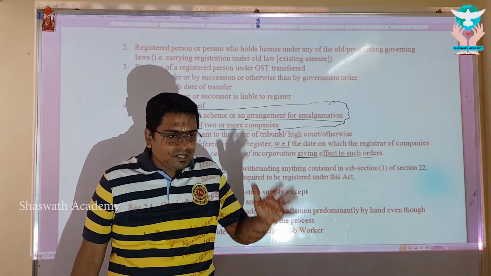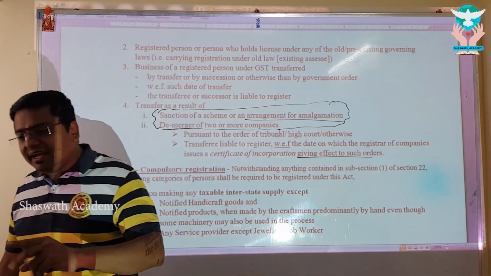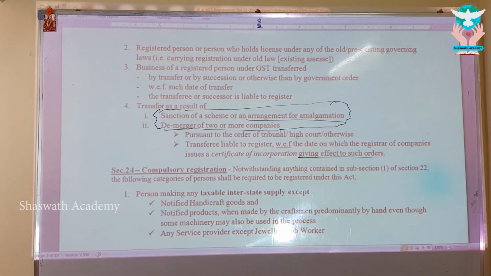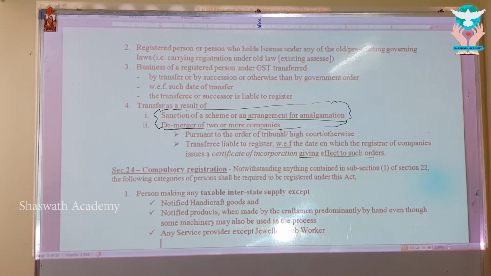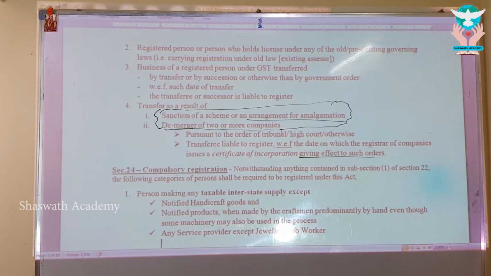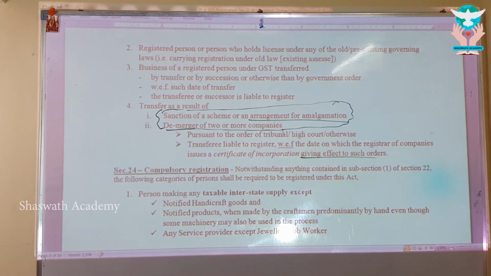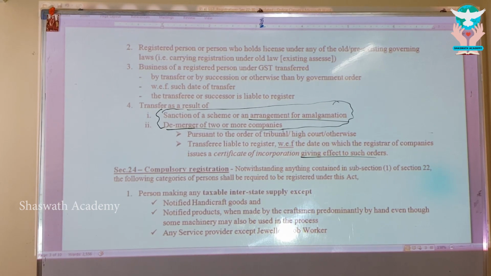Clear, my dear? Everybody? Now go ahead and revise section 22, subsections 1 and 4, thoroughly. Put everything else aside, assume nothing else revolves around you. Read section 22 and all the 4 subsections.